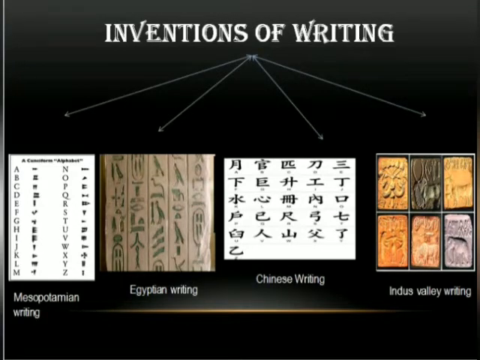Let's see the invention of writing. Writing system appears to have been invented independently at least 4 times in human history. First, in Mesopotamia, it's called cuneiform script. Egyptian writing, it's called hieroglyphic script. Chinese writing, pictographic script. Indus writing, it's also called as Harappan script.